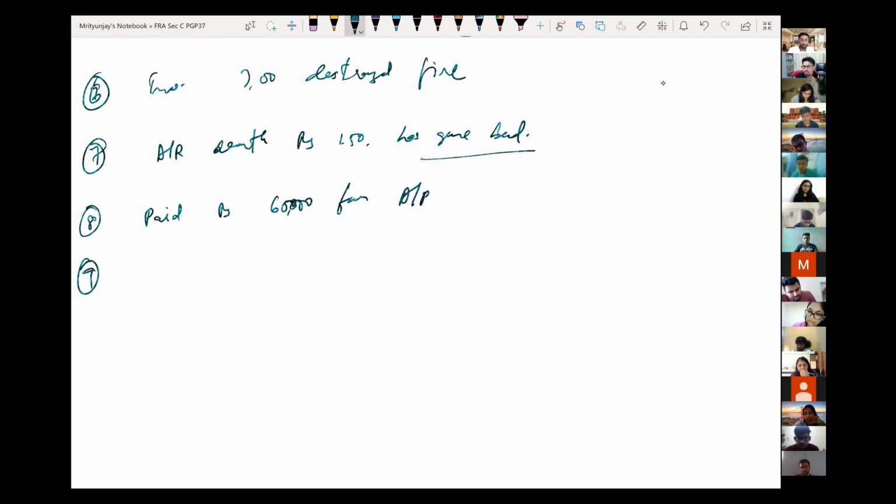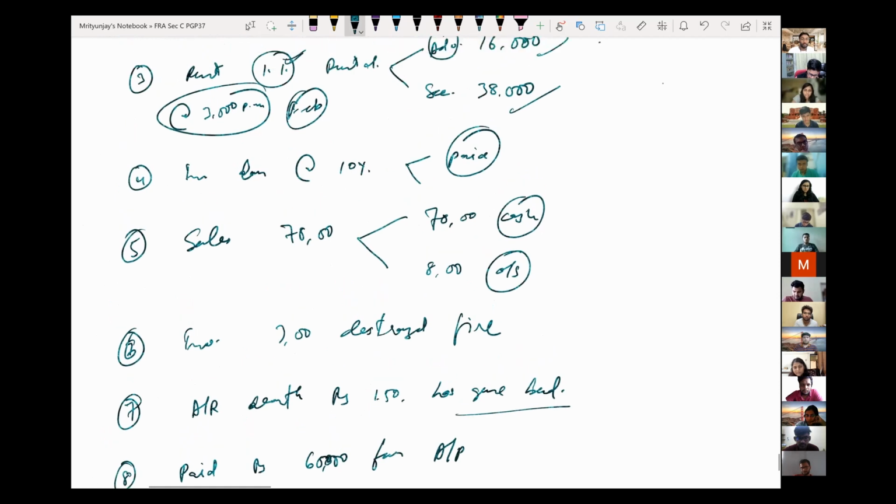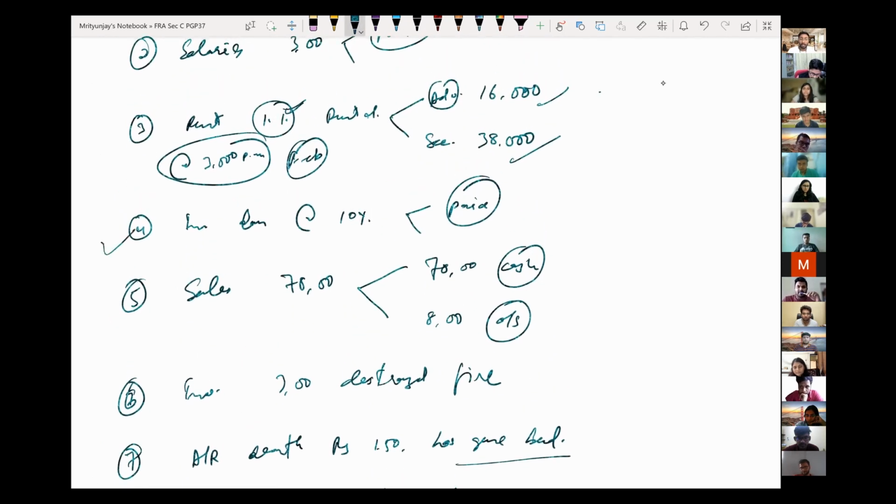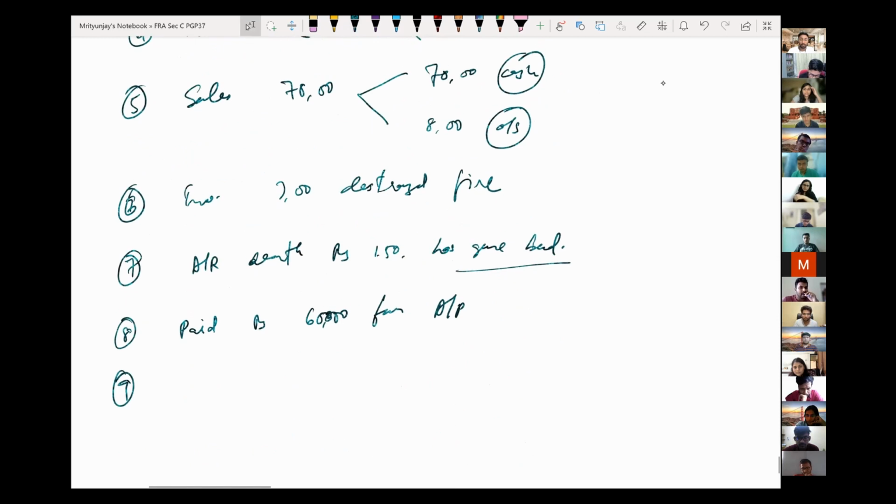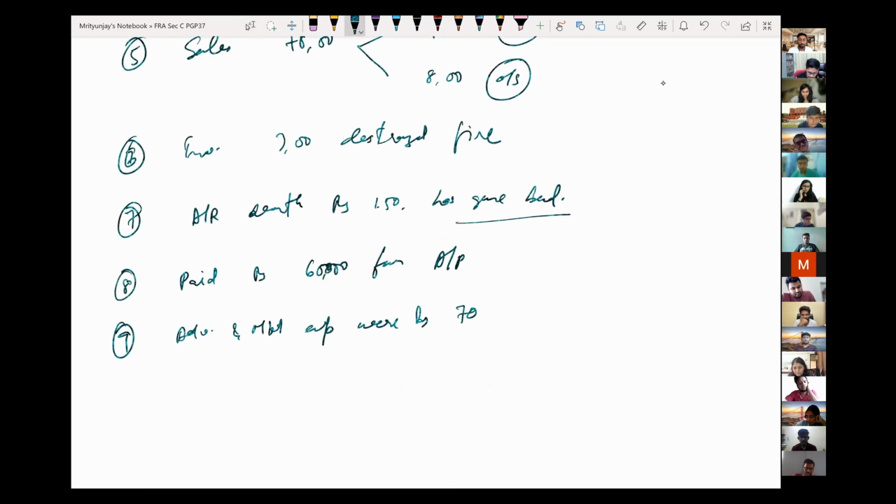Let's do something which you have not done. Sir, interest on loan. Okay, sorry. Interest on loan, it is written here, where did it go? Here it is. Sir, some money spent for marketing and advertisement. Okay, let's say advertisement and marketing expense were rupees 70,000. That's it. What is paid, what is not paid, nothing is mentioned right now. Okay. Anything else that is missing?